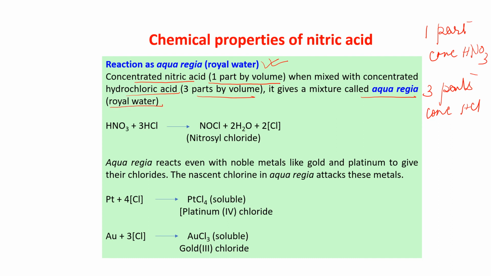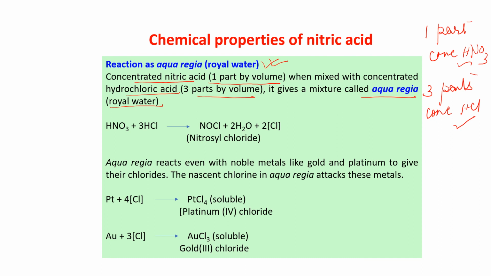What is happening? What is the reaction going on? That means something is being produced because of the action of concentrated nitric acid and concentrated hydrochloric acid. It is producing something which is actually responsible for the oxidizing property.